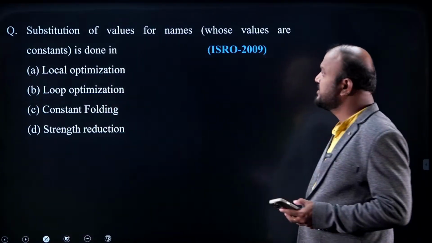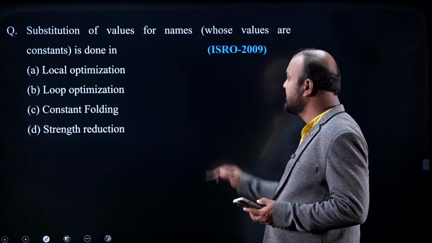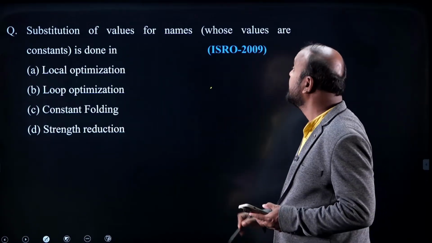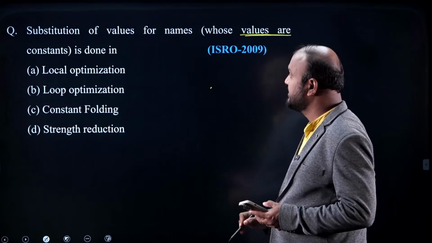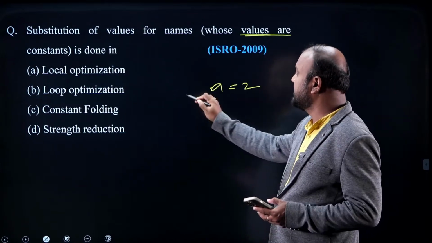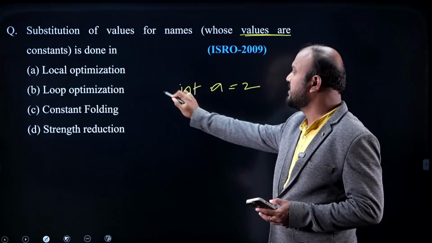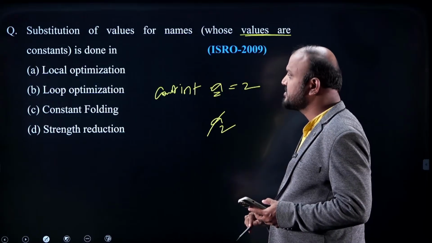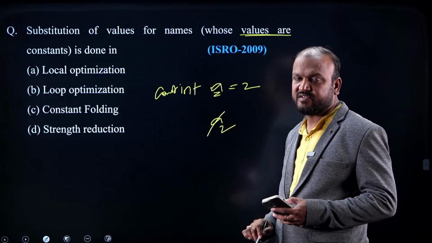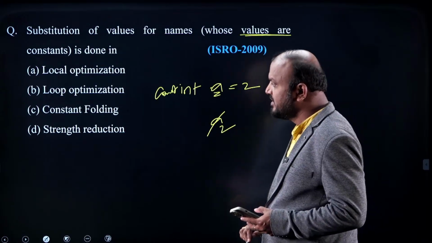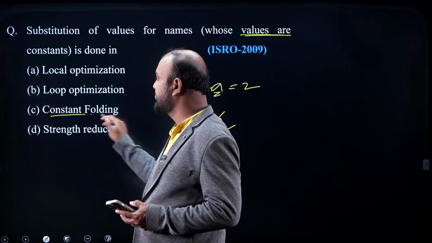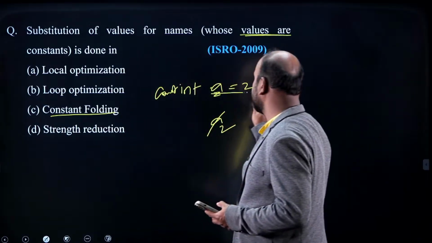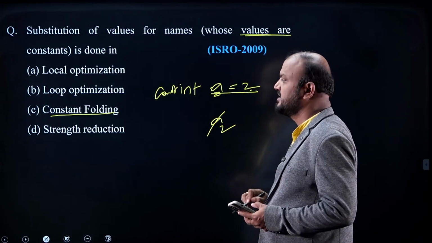And when it comes to optimization, substitution of values for names. Here the names are nothing but variables whose values are constants. Suppose a equals 2 and it is a constant variable, int a. Wherever a is there, you have to replace it with 2. This is called constant propagation, right? Is it constant folding? No. Actually, constant propagation is different and constant folding is different. Constant propagation means the variable whose value is constant is replaced by that value.